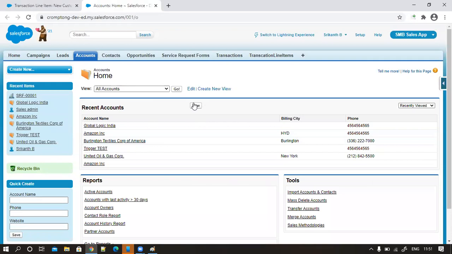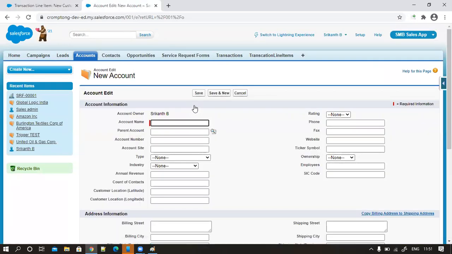What is this? This is an account, right? Just click on account. Do you know what this is? Parent. Lookup icon. It's an icon. There you can relate to another object.